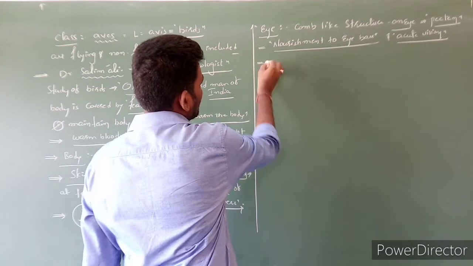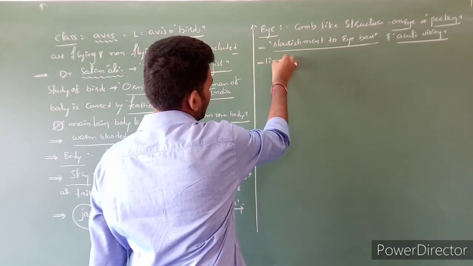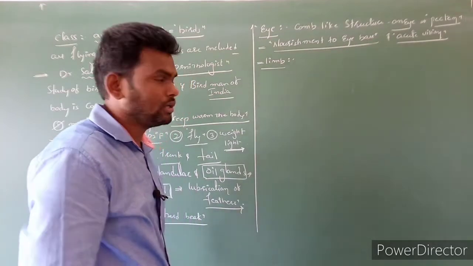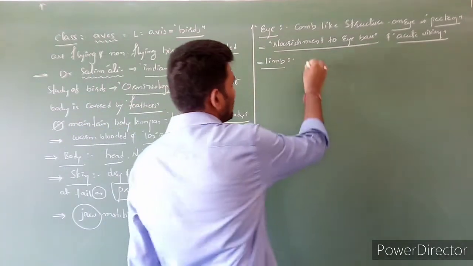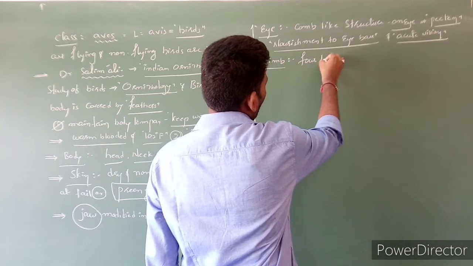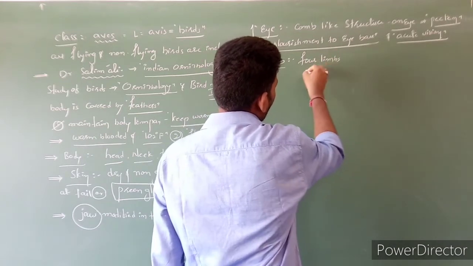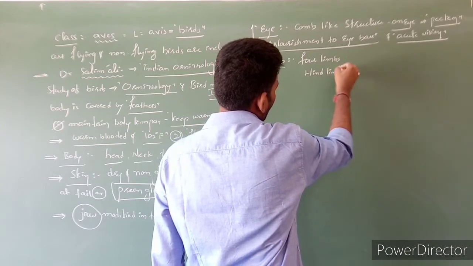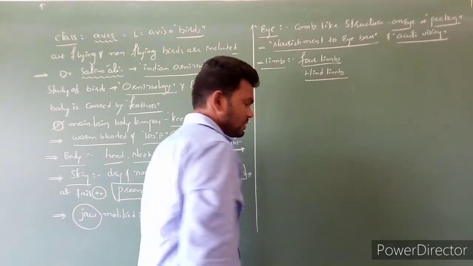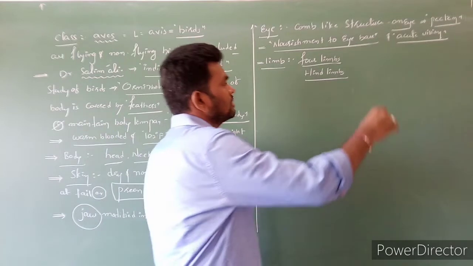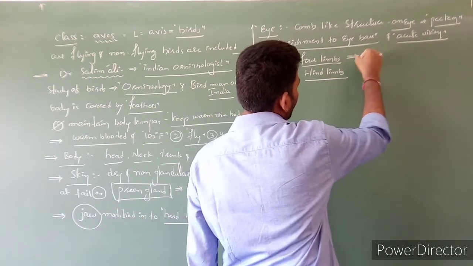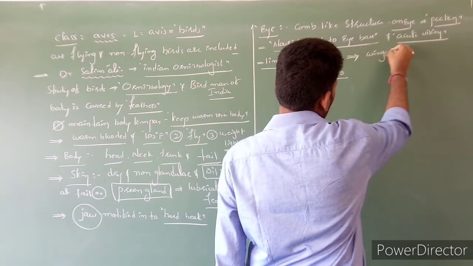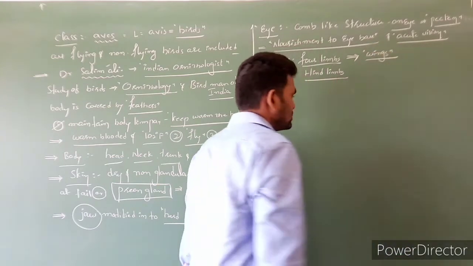Next character is limbs. Two pairs of limbs are not present; only one pair is present: forelimbs as well as hind limbs. The forelimbs are modified as wings.